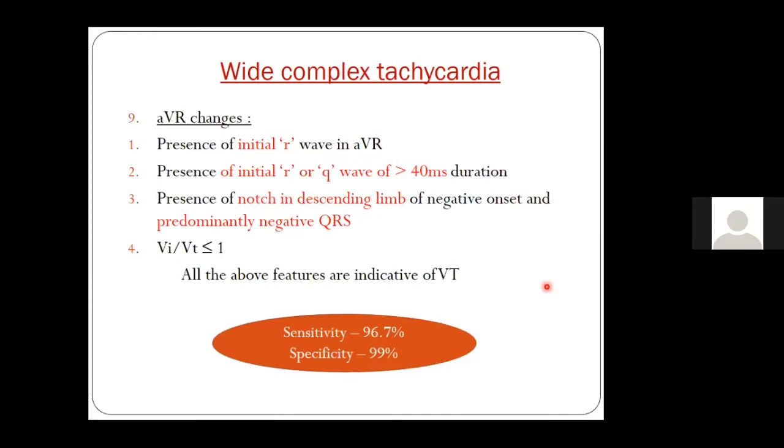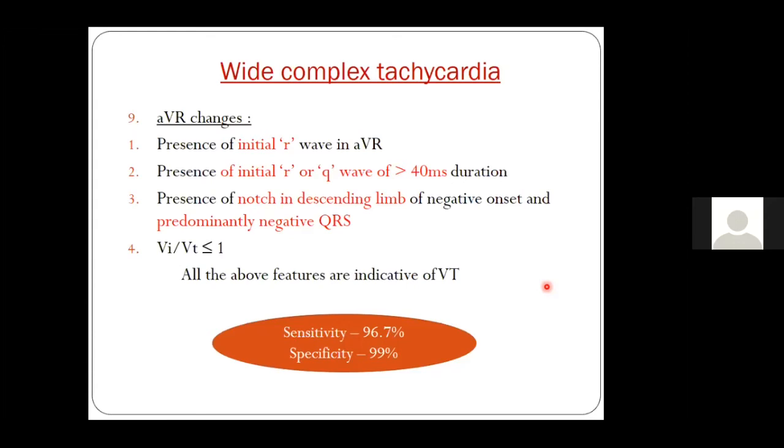Most of the time we know a positive QRS means a right superior axis, or a northwest axis, and it means it has to be a VT. However, that is not the only thing we are interested in in lead AVR. There are many other things in lead AVR which are important and tell that it is a ventricular tachycardia, what is known as the Vereckei criteria, which we should always know.